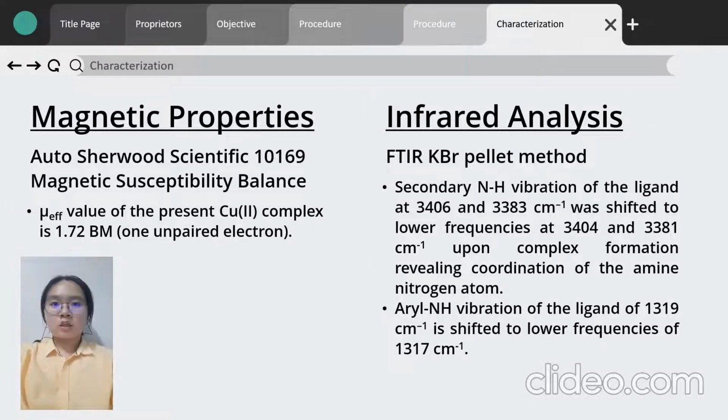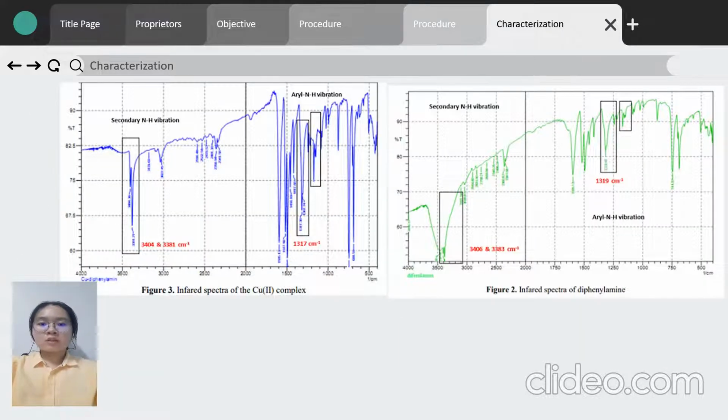This is the magnetic property of the complex. The effective magnetic moment of the present copper(II) complex is 1.72 BM. Last of the characterization process is infrared analysis. The secondary NH vibration of the ligand at 3406 and 3383 was shifted to lower frequencies at 3404 and 3381 upon complex formation, while the aryl NH vibration of the ligand at 1319 is shifted to a lower frequency of 1317.